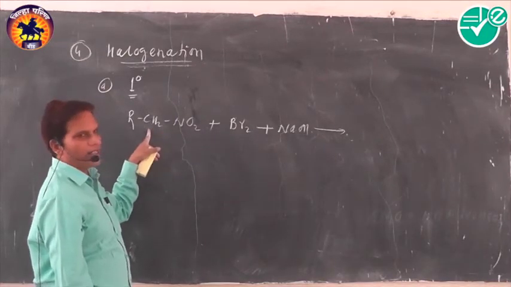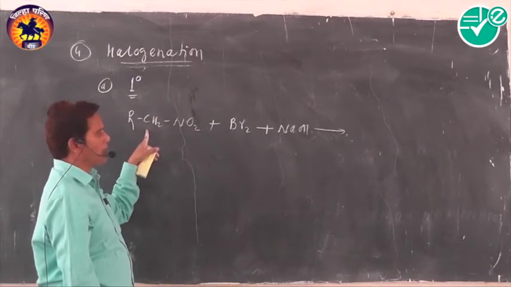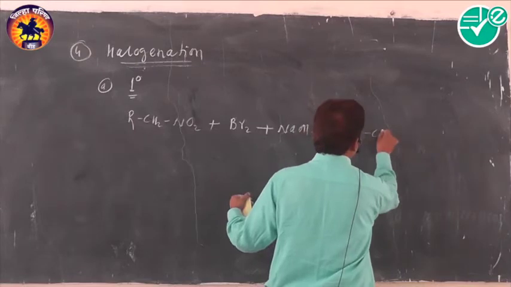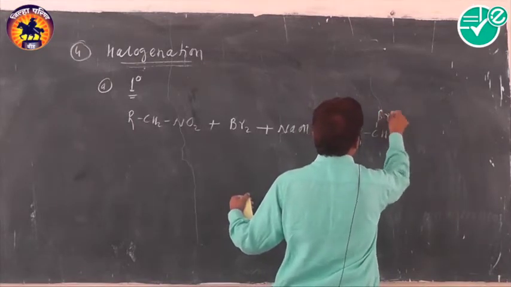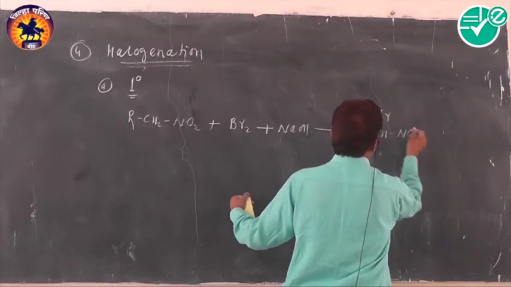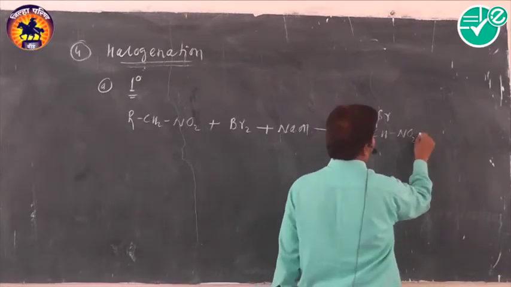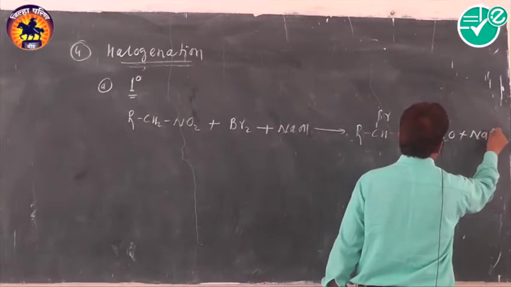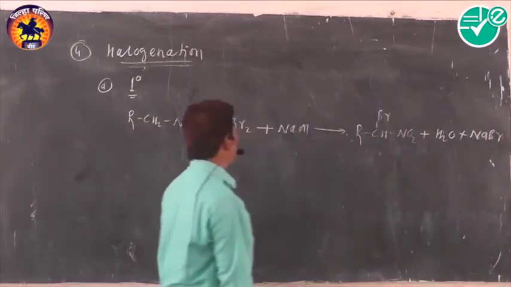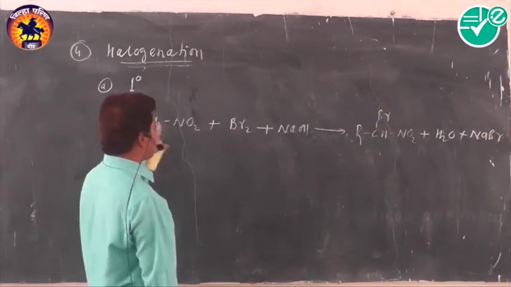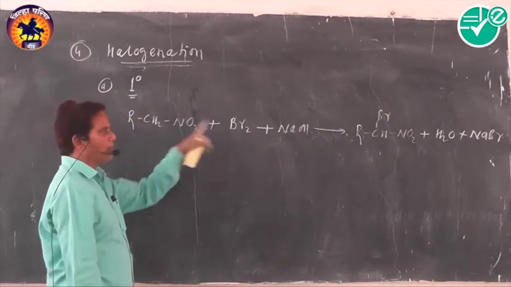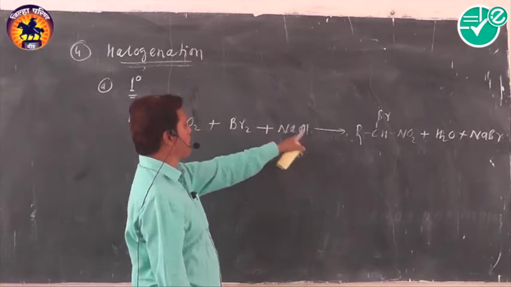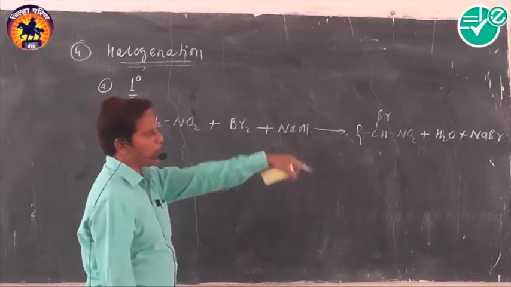It contains 2 alpha hydrogen atoms, and that's why these 2 alpha hydrogen atoms are replaced one by one. It means in the first step they produce monobromo nitroalkane, along with the byproducts H2O and NaBr. How? One of the bromine atoms gets attached to that alpha carbon, the remaining bromine along with sodium produces NaBr, and this OH group along with this H produces water.